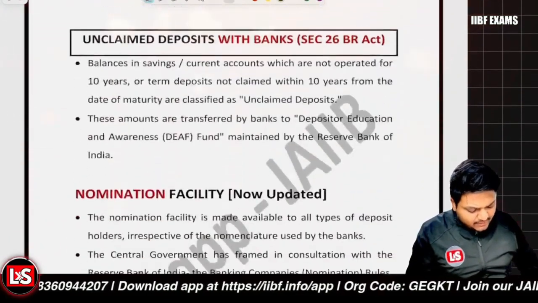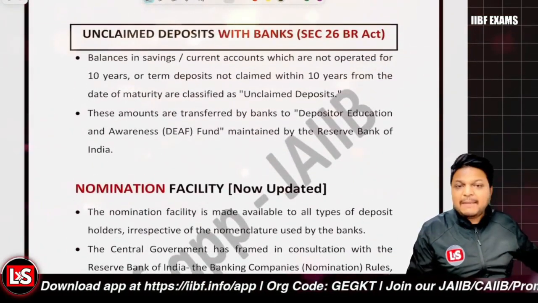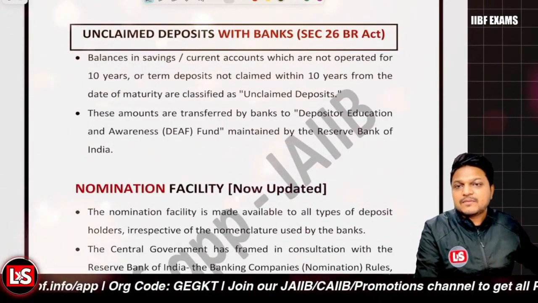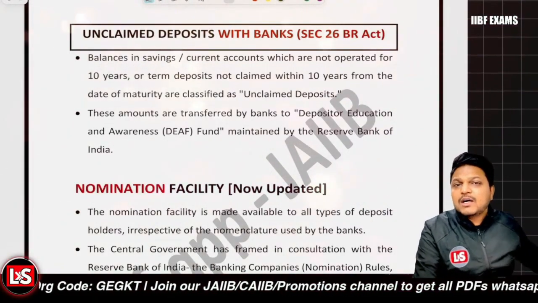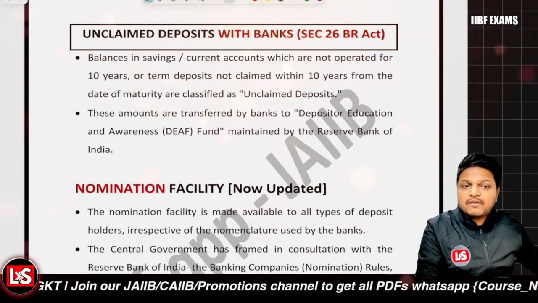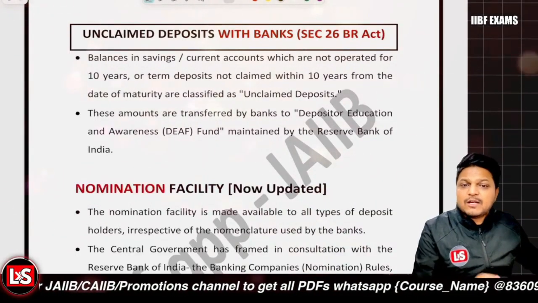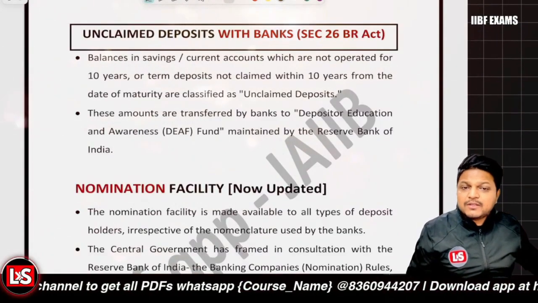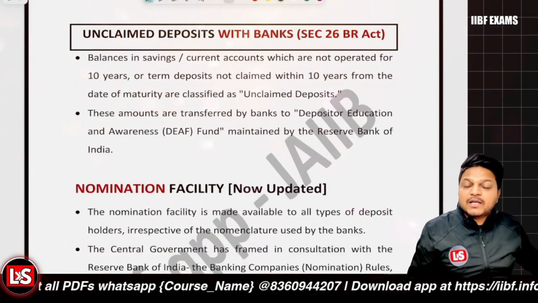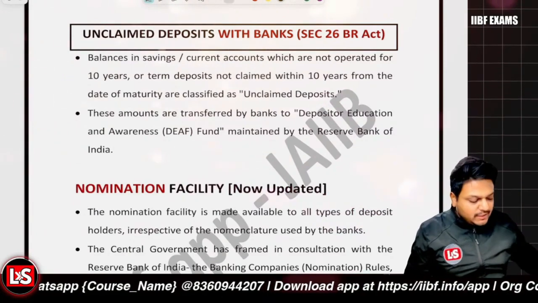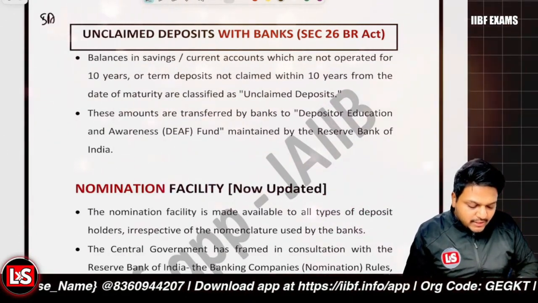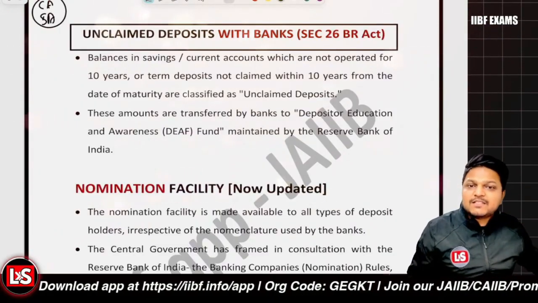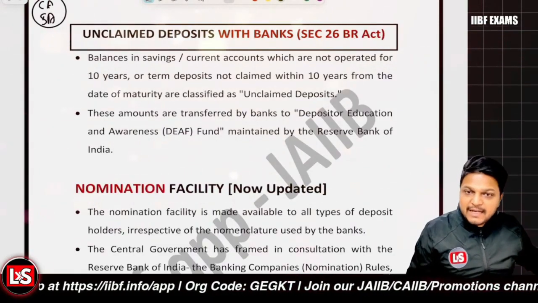After that, it's about unclaimed deposits with the bank. This topic is very, very important, right? So this is related to the unclaimed deposits with the bank. An unclaimed deposit means that particular deposit which is overdue, right? Let's say, for which is not operated for a 10-year period. So if the deposit is in a savings account or a current account, and it is not operated for 10 years, then it is said to be an unclaimed deposit.